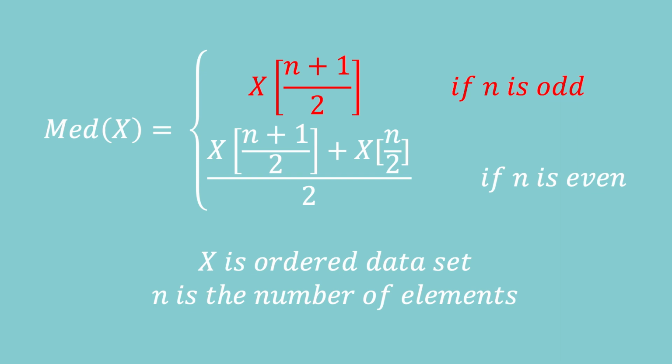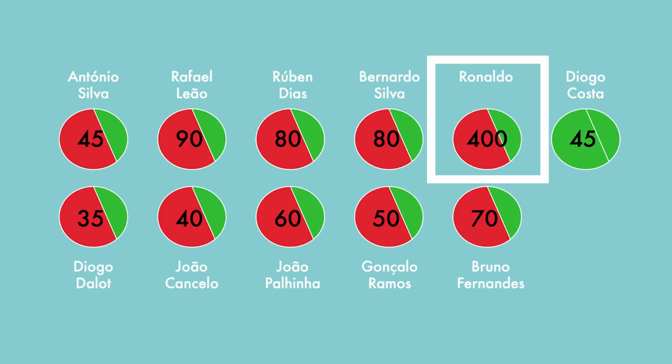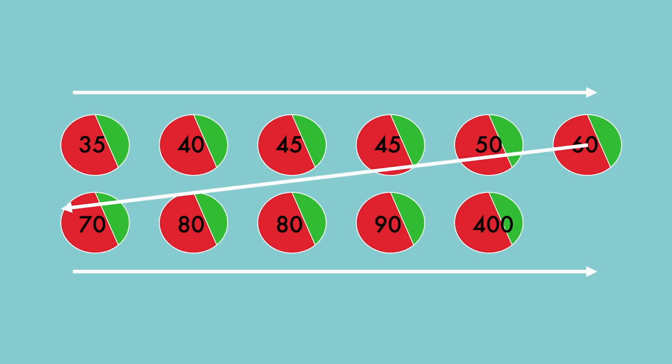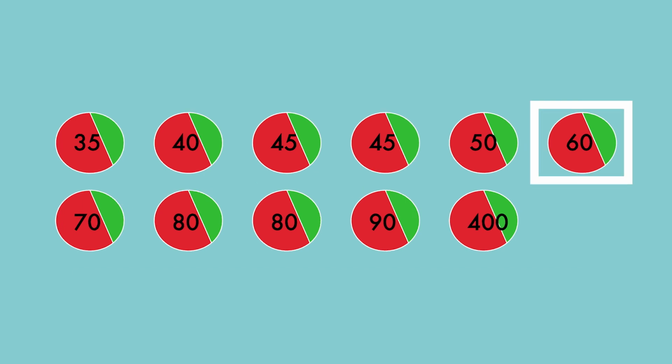Let's go back to the example of market values with extreme values. In this scenario, Ronaldo has 400 million market value. We order the players by their market value from smallest to largest. Then we find the middle value. Remember, the number of elements is odd, so that's why we can do this.